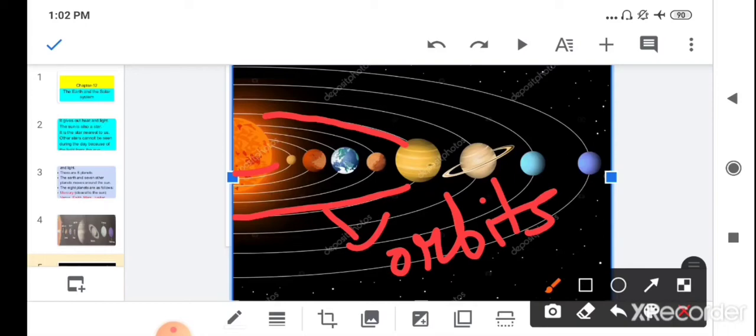These are the fixed paths on which the planets move around the sun.